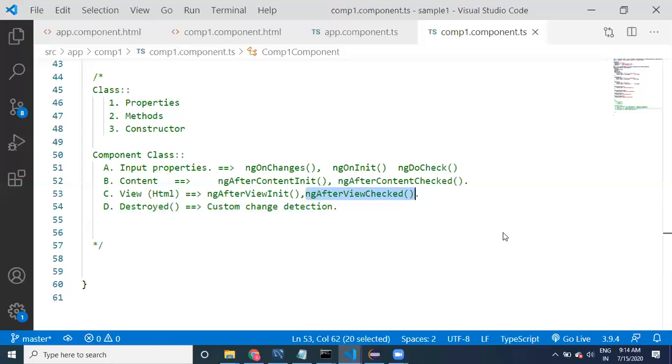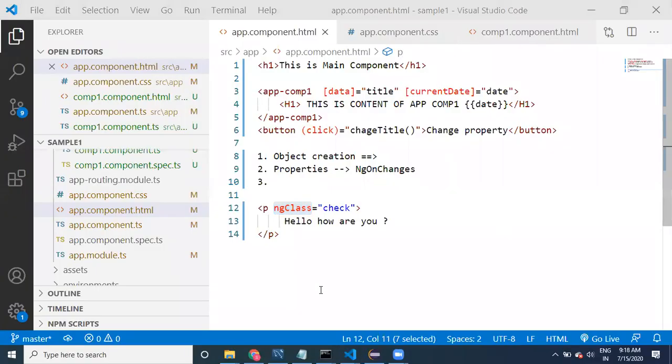We'll see a few other examples in the next step. We'll discuss the destroy method also in the next sessions, guys. I'm going to show you about destroy, where we can write our own logic. That is going to be helpful.